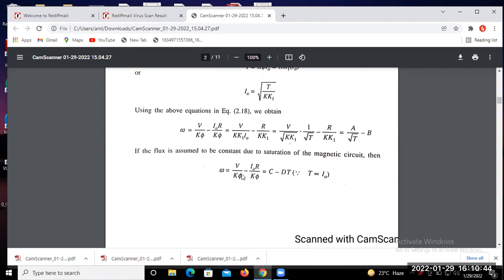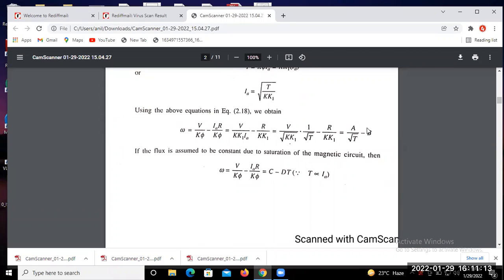After the saturation this flux is constant, so consider the whole first term, that is V by K phi, as a constant, that is C minus D T. In place of here, put the I a in terms of torque. Is it clear to all of you? Before the saturation point and after the saturation point, the speed equation in terms of torque.